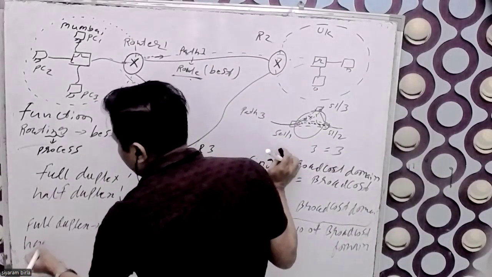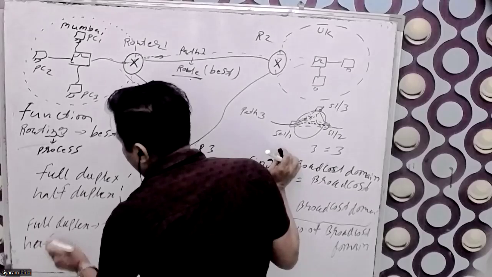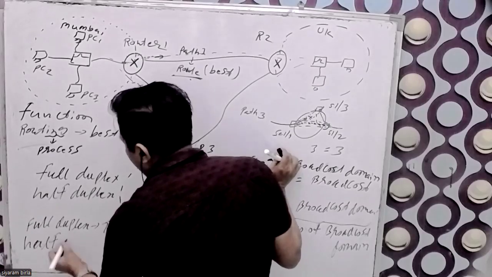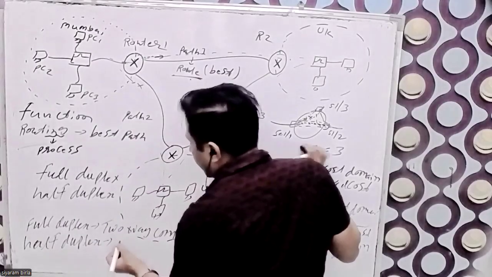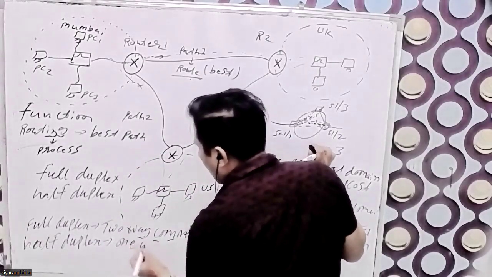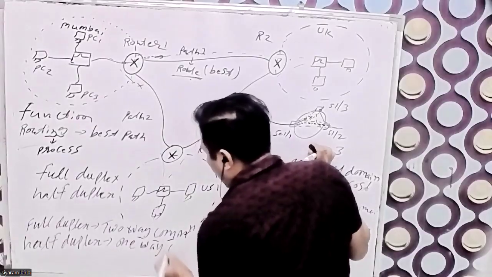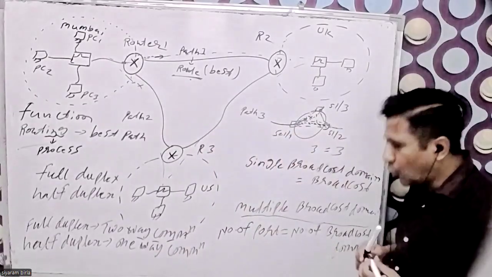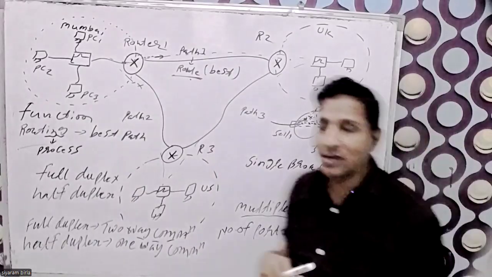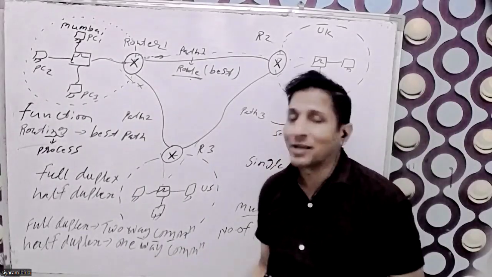And what is half duplex? Half duplex is one-way communication. Let me first explain half duplex.